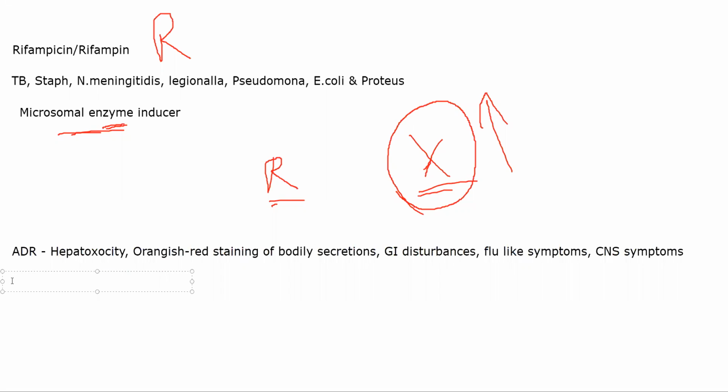So now, where do you use this? As I told you, you can use it for TB, obviously. You can use it in leprosy as well. You can use it in meningitis, especially meningitis due to MRSA. Pneumococcal meningitis, they call it, pneumococcal meningitis,